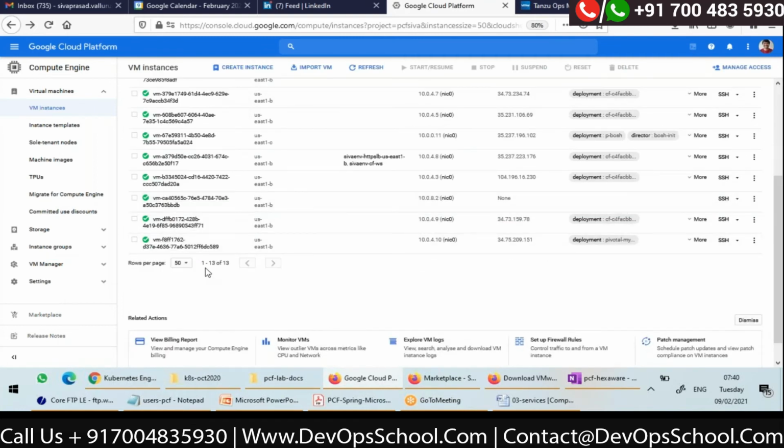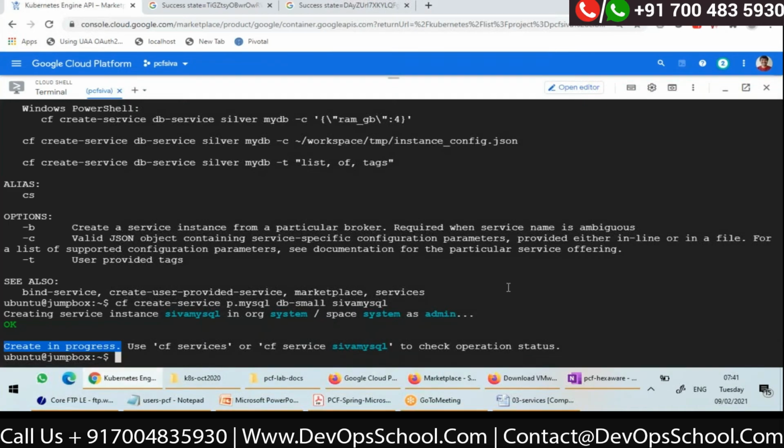Yes, now you can see 13. Yes, you can see the label. This is pivotal-MySQL, you can see. So this is the last new VM which got created right now. Now, I'll go back to command line.